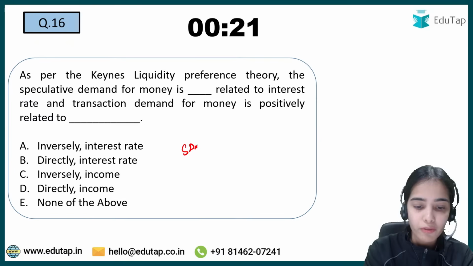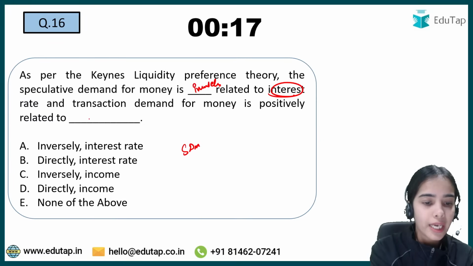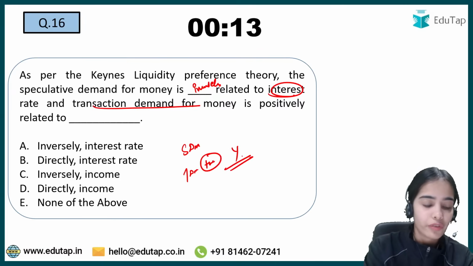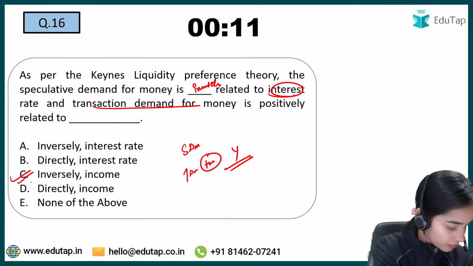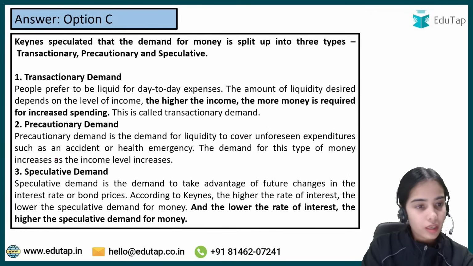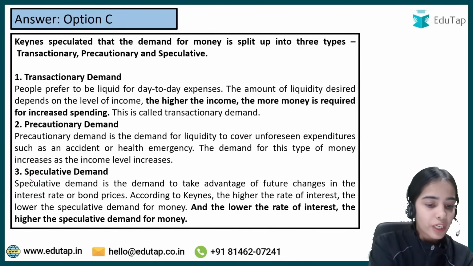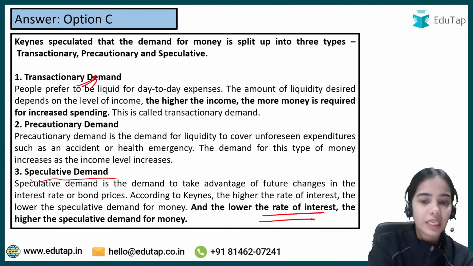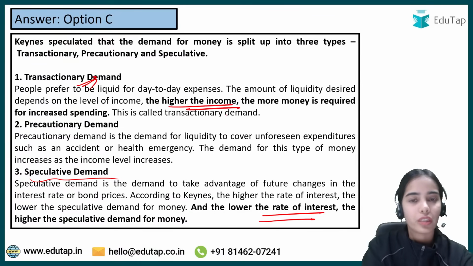The speculative demand for money is inversely related to interest rate, and the transaction demand for money is positively related to level of income. So the answer here is C. The speculative demand for money has an inverse relationship with the rate of interest. Transactional demand for money has a positive relationship with income.